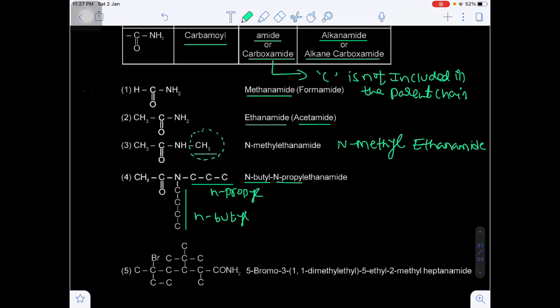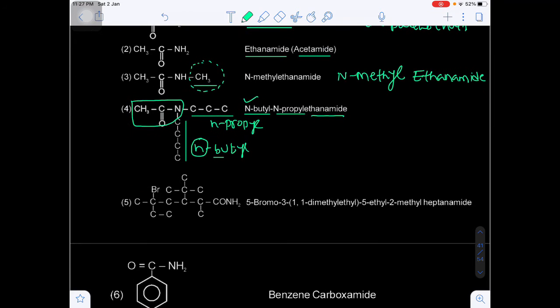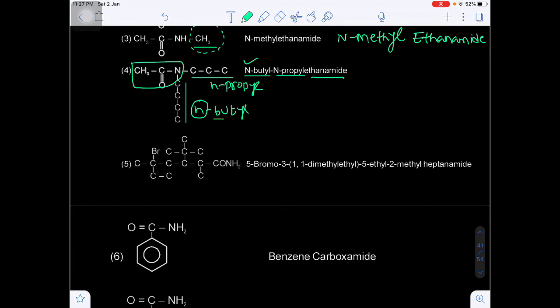So N-butyl followed by N-propyl. In alphabetical order B will come first, that's why we are writing this. This N will be normal and this N will be nitrogen. And the next one, with 2 carbons, will be the alkanamide, that is ethanamide.